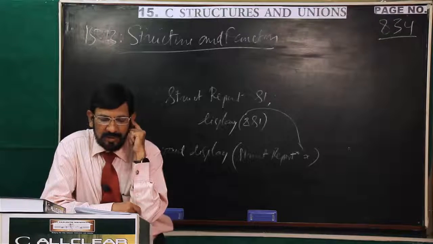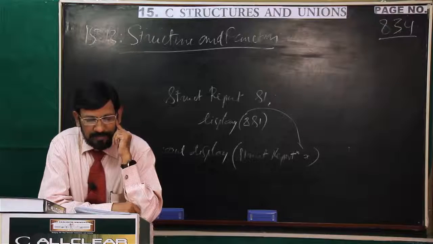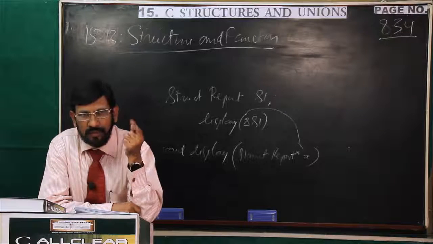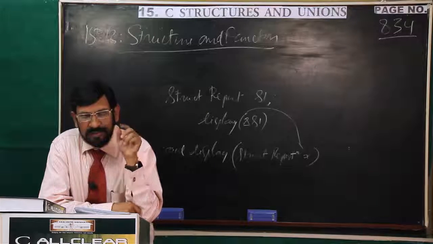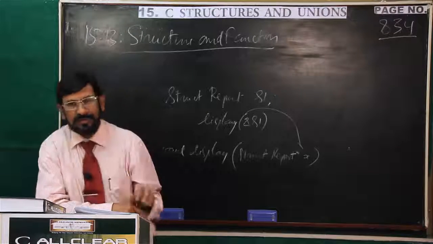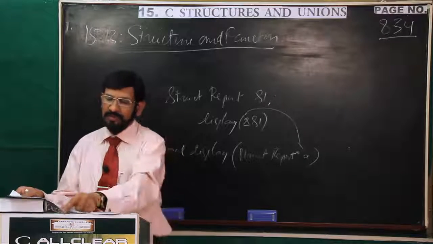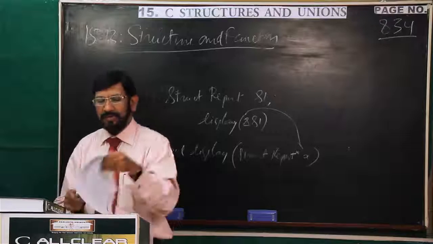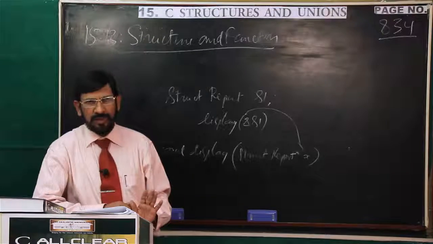The star symbol you can suffix to report also, nothing wrong. Then after receiving that, what notation you have to use? Pointer oriented notation, arrow symbol you have to use. X arrow state, X arrow sales, X arrow orders, you have to write. In the similar fashion, the same concept, 15.11 and 15.13, 2 programs I have given, concept is same.